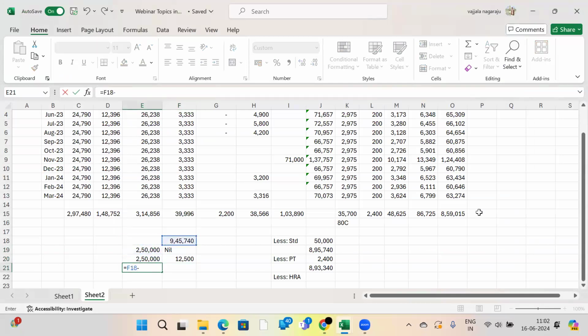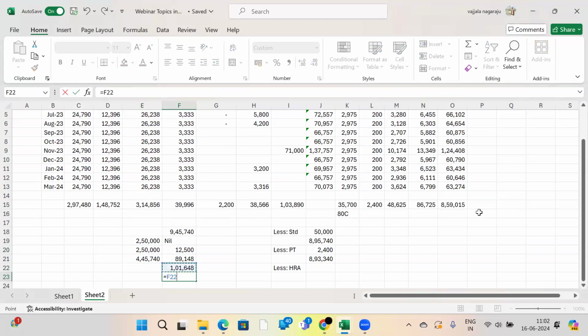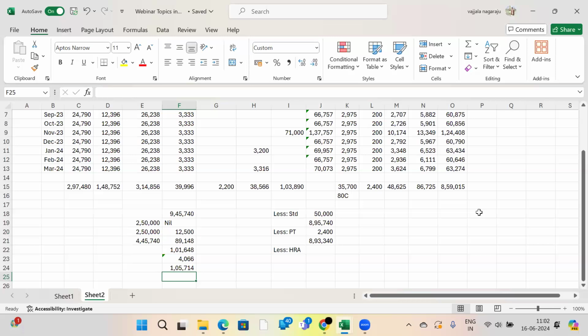What is the excess amount more than 5 lakhs? 4,45,740. 20% on this, total 1,01,648, plus 4% education cess. So his tax liability is normally 1,05,740.